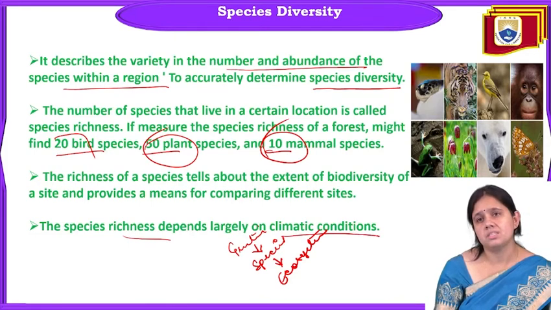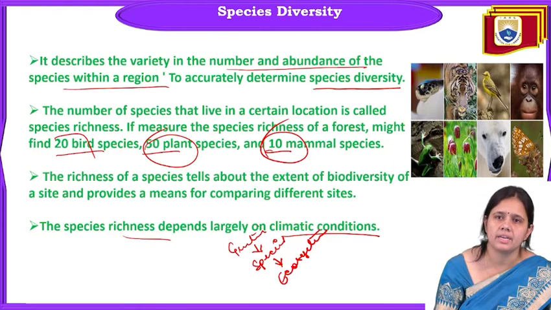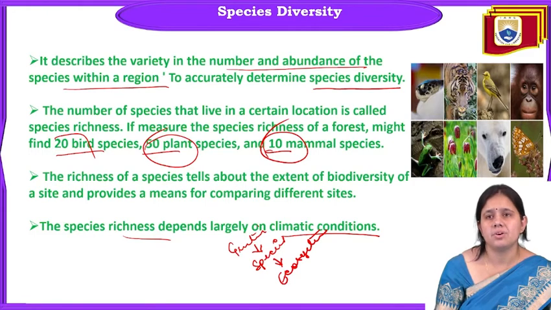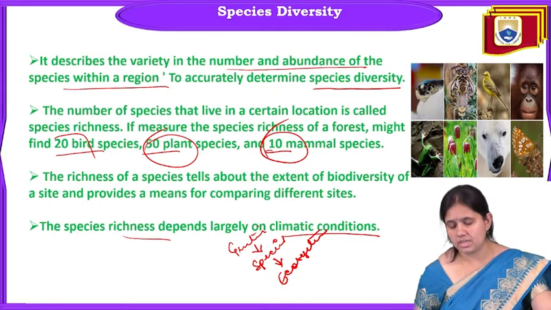The species richness of a particular area for a particular ecosystem depends on the climatic condition of that area. If you're talking about the aquatic ecosystem, many fishes are there, different kinds of fish. So there is a variety, which means there is diversity in that particular ecosystem. So this is all about species diversity.